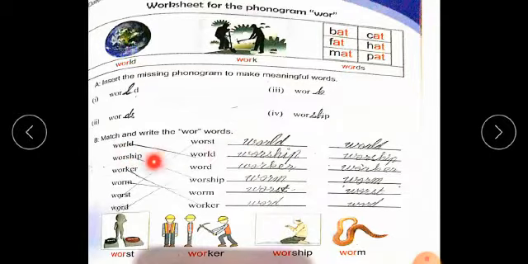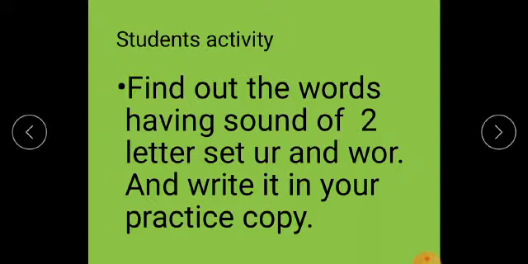Question B. Match and write the verb words. Students, column A, column B, column C and column D. You have to match the same words, the verb words, with a pencil and rewrite them in column C and column D. Students, these are also words in which the sound is used: worst, work, worship and worm. Students, this is your activity. Find out the words having the sound of the two-letter set and the three-letter set word and write them in your rough copy or practice copy.